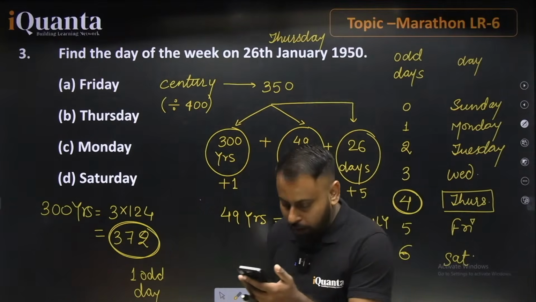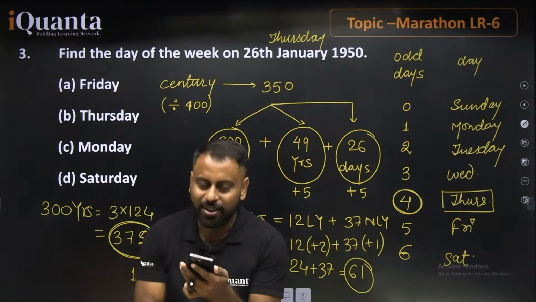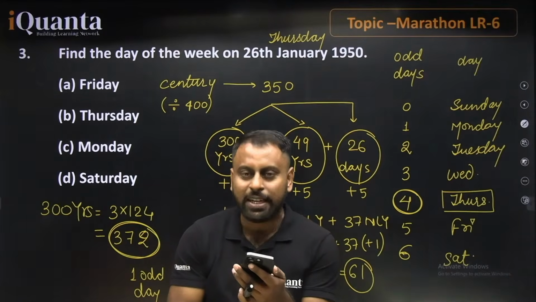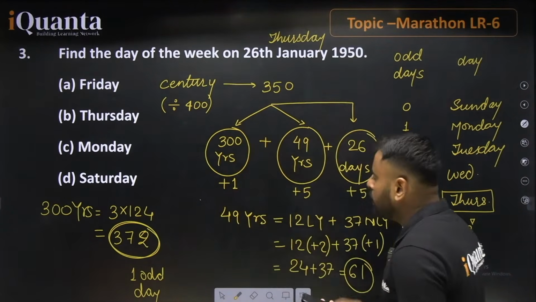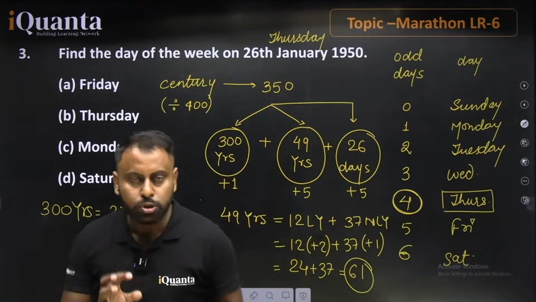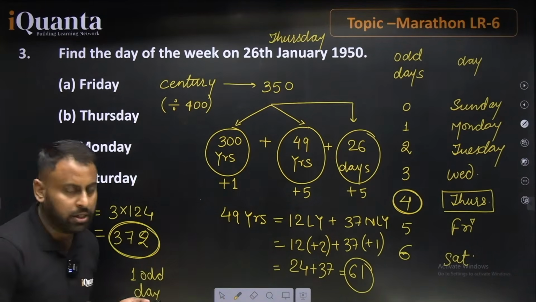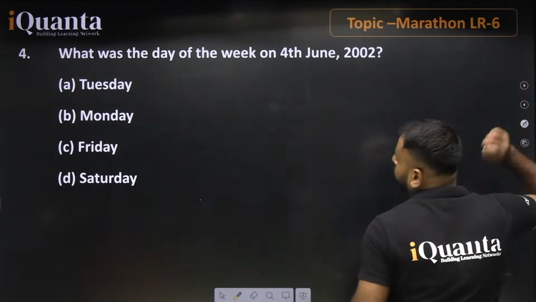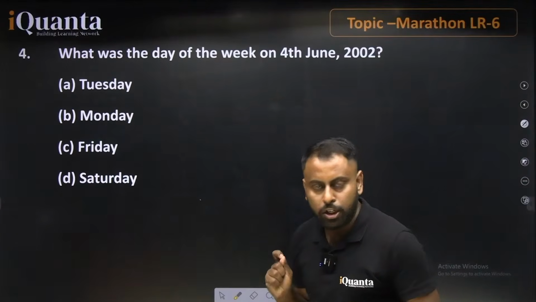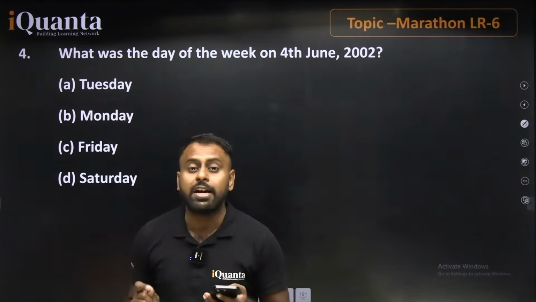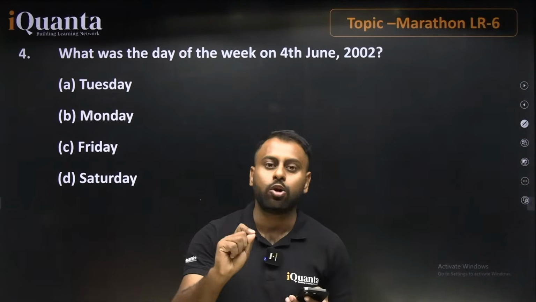Yes, AK Tech, I don't know what's your correct name. So basically when we are talking about century years, I'm just going to tell you guys, those who understand the whole concept of this question are advised to go for this particular question. What was the day of the week on 4th June 2002? Now I'm just going to tell you why we are taking 24 leap years instead of 25 leap years.